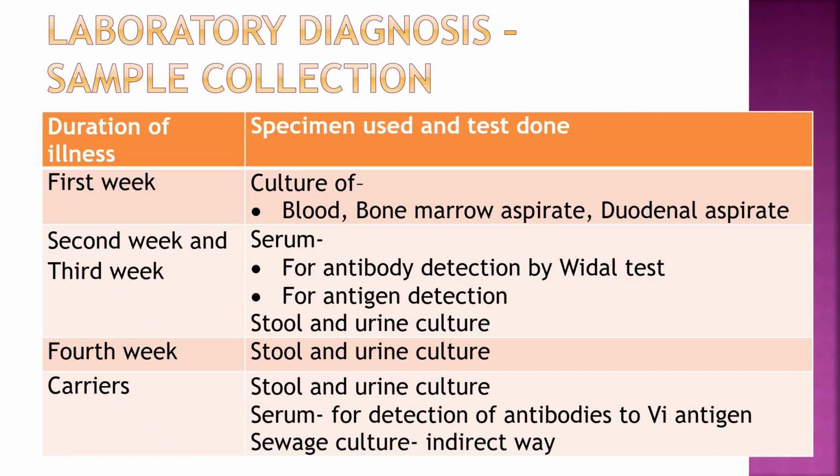Lab diagnosis of enteric fever. First is sample collection. According to the duration of illness, the specimen and test done: first week, culture of blood, bone marrow aspirate, duodenal aspirate. Second and third week, serum for antibody detection by Vidal test, for antigen detection, and stool and urine culture. Fourth week, stool and urine culture. Carrier, stool and urine culture, and serum for detection of antibodies to Vi antigen. Sewage culture, an indirect way.